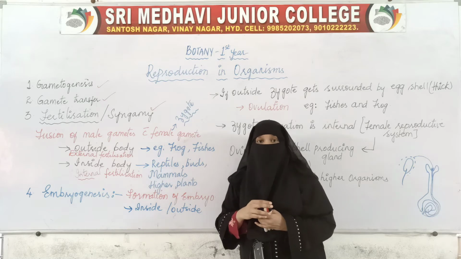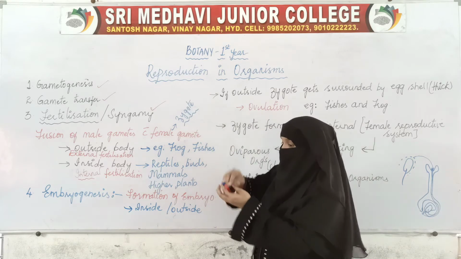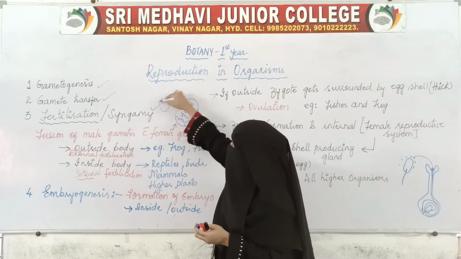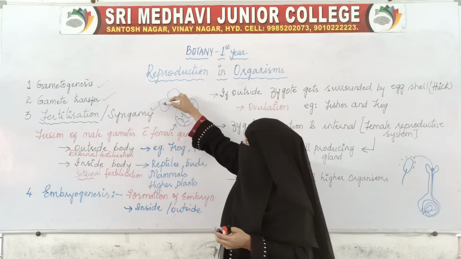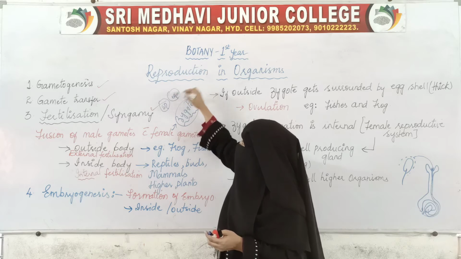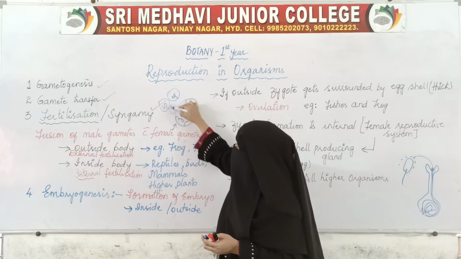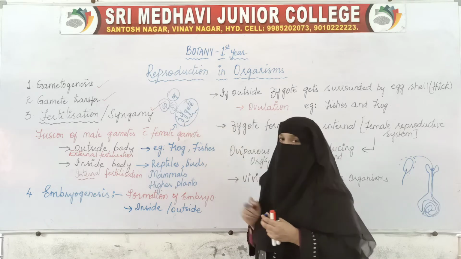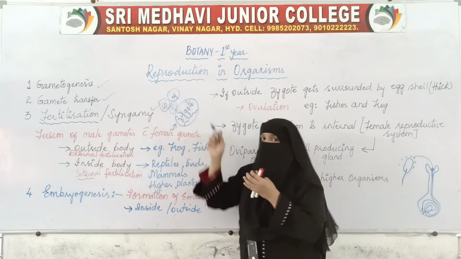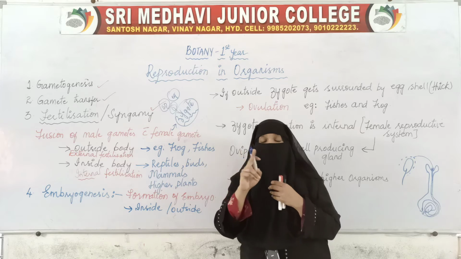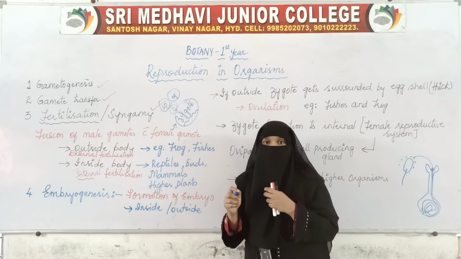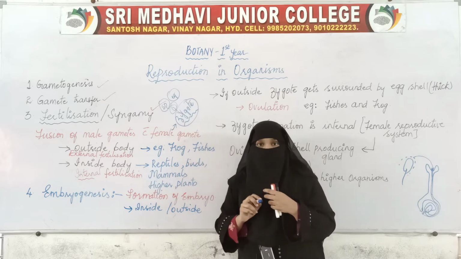Now after the zygote is formed, this zygote is nothing but a single cell. It is formed from two cells, that is sperm and egg. Both of them have fused and changed into a single cell. The fusion of these two cells led to the formation of a single cell, which is a fusion of both male and female, which is called the zygote.